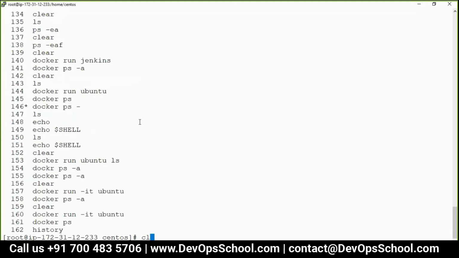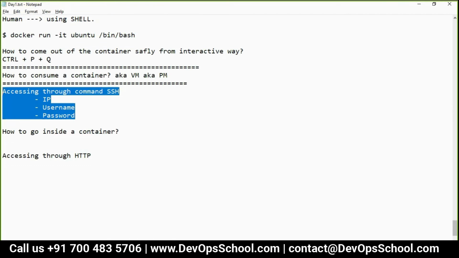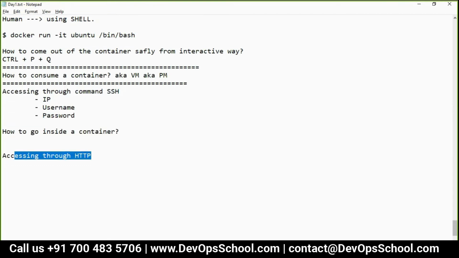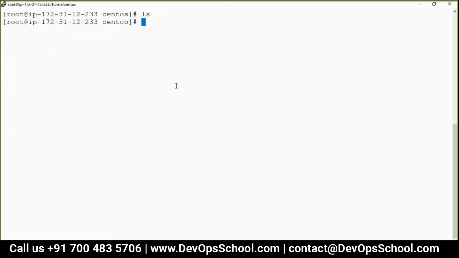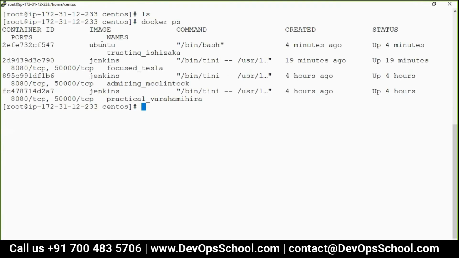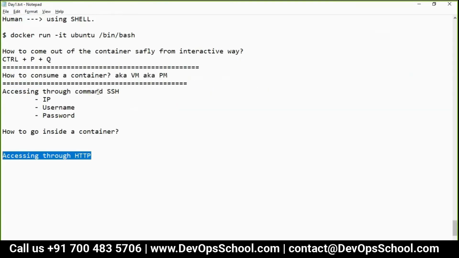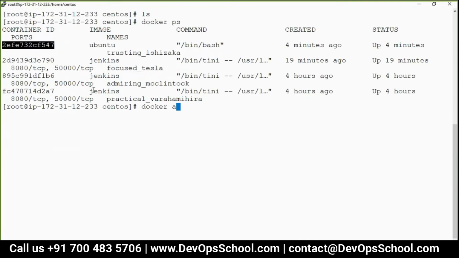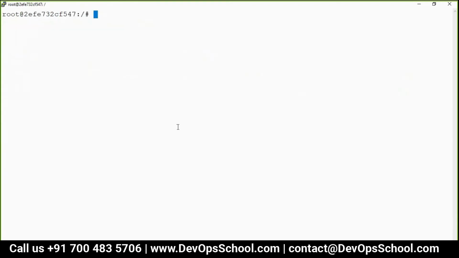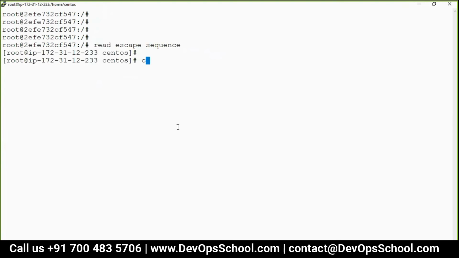Let me try actually. To be honest, I never tried SSH. The reason was I always use this one and this one, okay? But let's try. So docker ps, how many containers do you have? Now for SSH to work, remember SSH needs to be there in the container also. So I want to check, do we have SSH or not? Let me check. SSH is not there. No, it's not there. So it will not work.